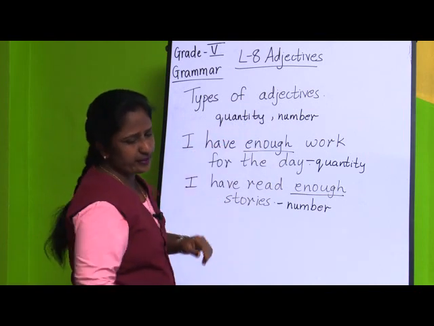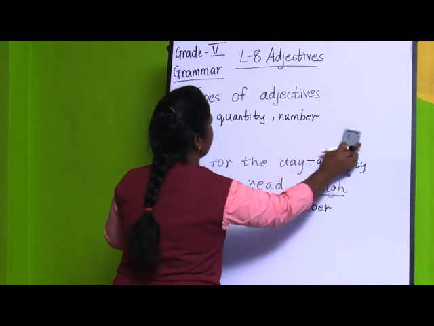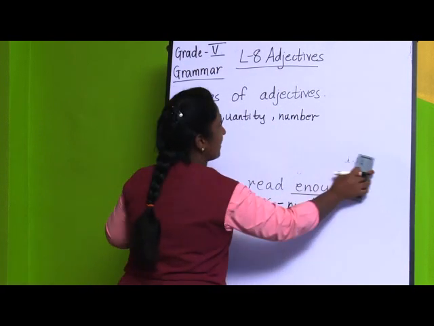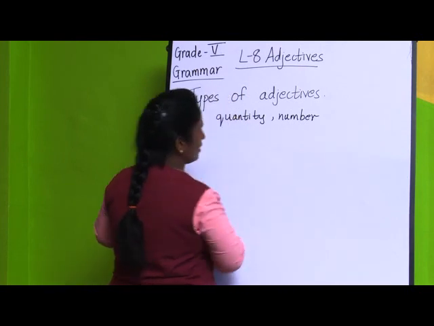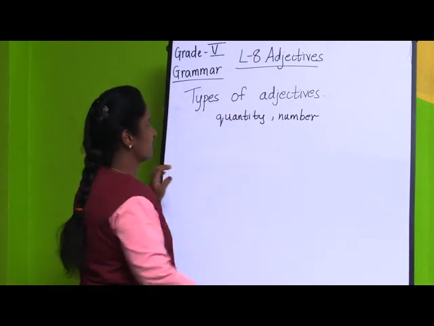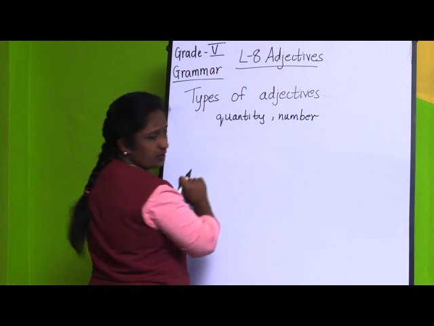If you take one more example, some adjectives are such that we use them even for quantity and even for number.